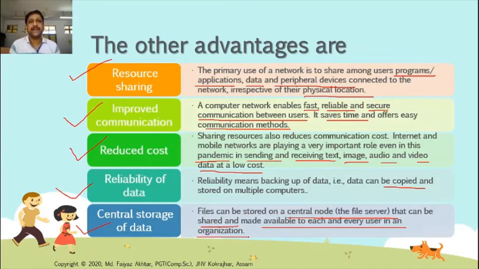That information can be stored on a single central computer, known as the server, connected with each and every computer, so everyone is capable of viewing those files and data. This is known as central storage of data.